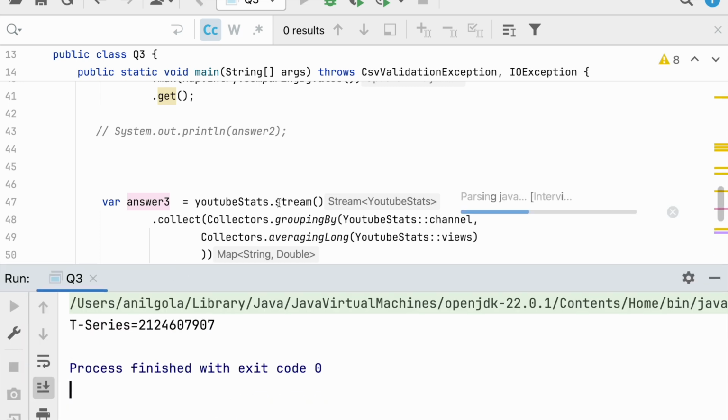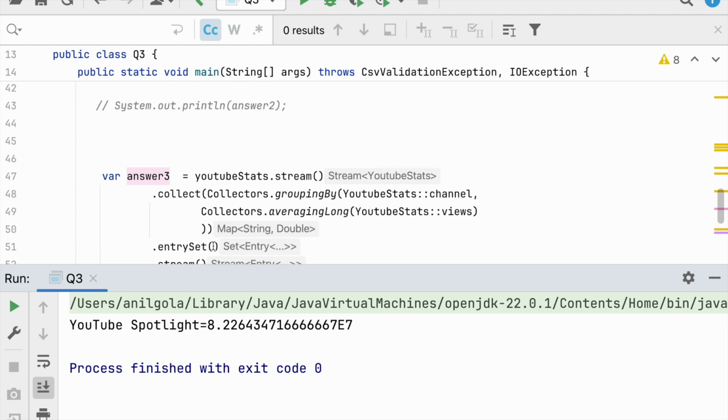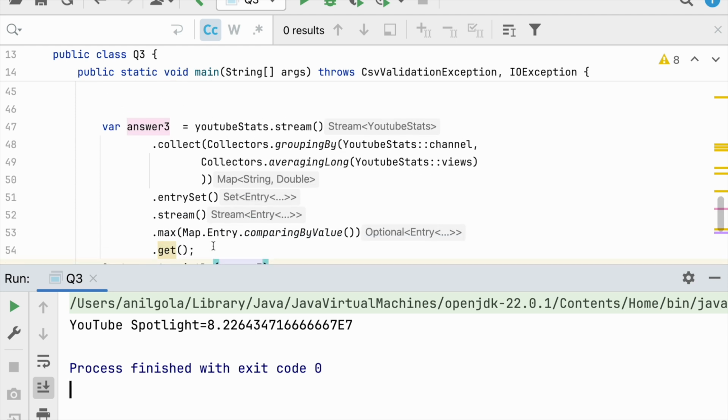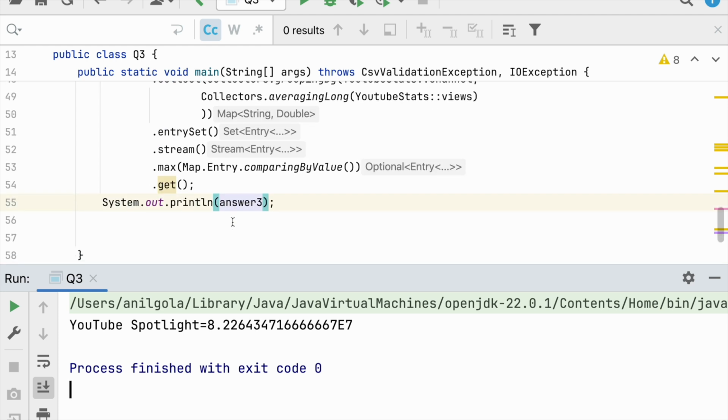Let's see what the answer is. The answer is YouTube Spotlight. So YouTube Spotlight has better views per video than T-Series, who have got the most views combined. See what I was trying to explain earlier? This is what the case is.